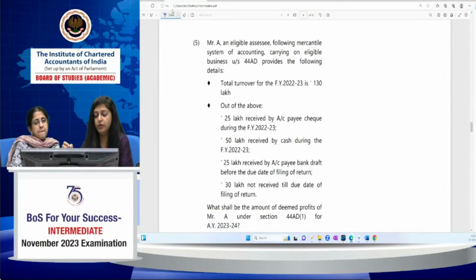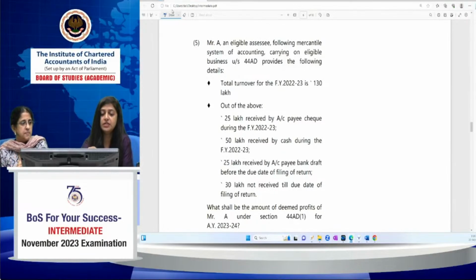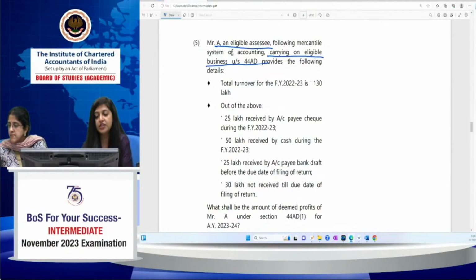Okay, so your next MCQ is based on presumptive taxation under section 44 AD. So what is the MCQ? Mr. A, an eligible assessee. It's already given that he is an eligible assessee following mercantile system of accounting, carrying on eligible business. So it is already mentioned that he is carrying on eligible business under section 44 AD.